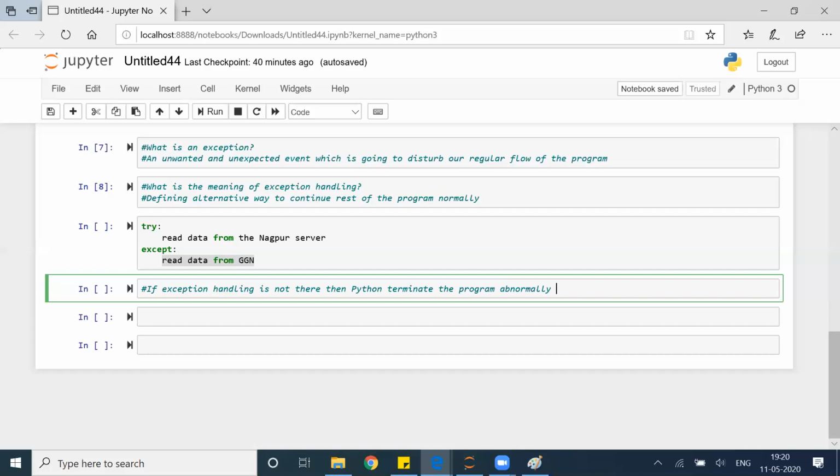Obviously, because if exception handling is not there, it will terminate the program abnormally and print an exception error message. That is what we saw here, right?